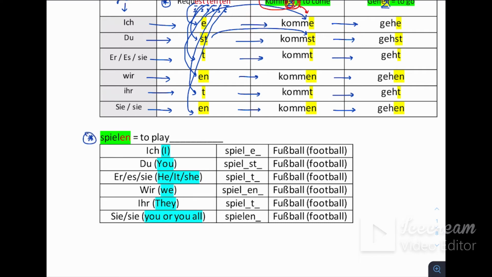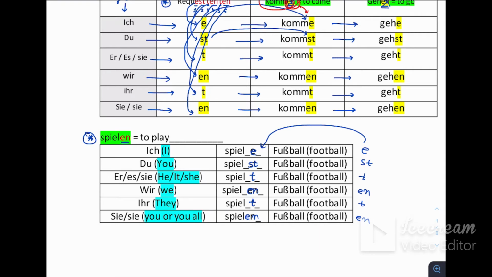Spielen. Okay, here spielen is a verb, means to play. Again I told you the rule. We just need to remove the en, and we need to put the ending according to the rule. For example, ich spiele, du spielst, er sie es spielt, wir spielen, ihr spielt, sie and Sie spielen. Okay, again request est t en t en. That only we did here.